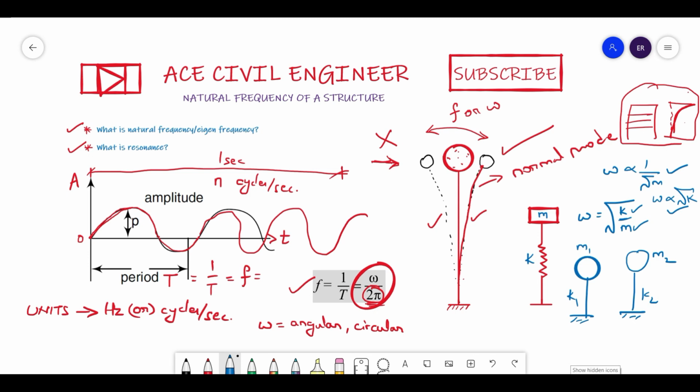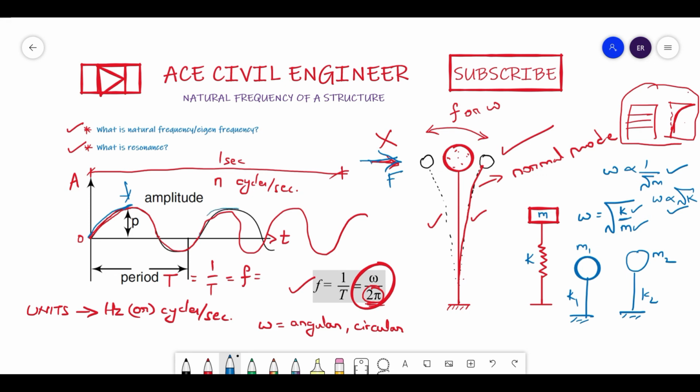Now let us understand what the concept of resonance means. Resonance is nothing but, friends, see, I have already mentioned, suppose I have applied this force F. This force F, I will keep on applying as a sinusoidal curve. If you just notice this graph, friends, at this point when it reaches the maximum amplitude, I will again add a load.